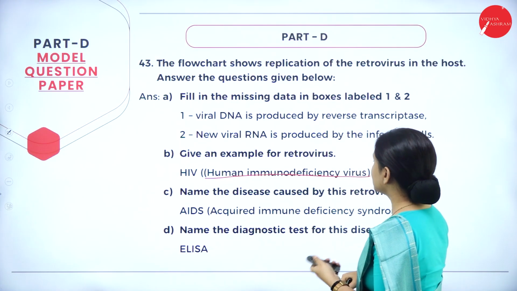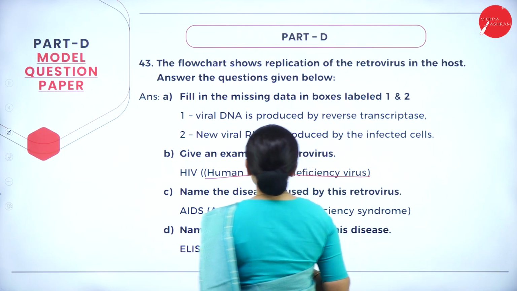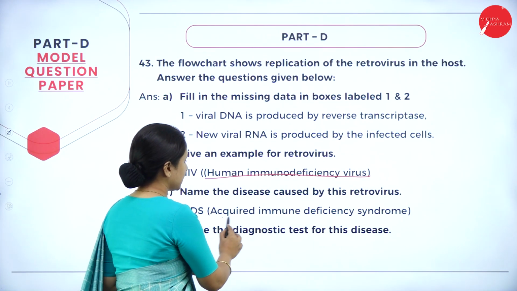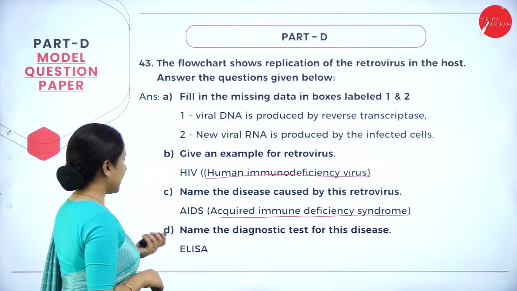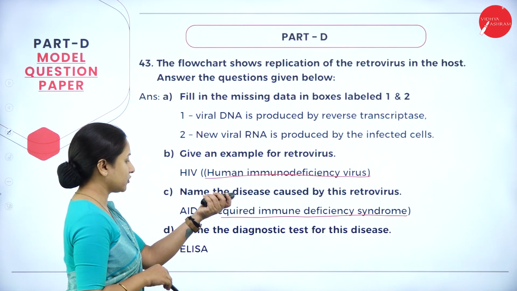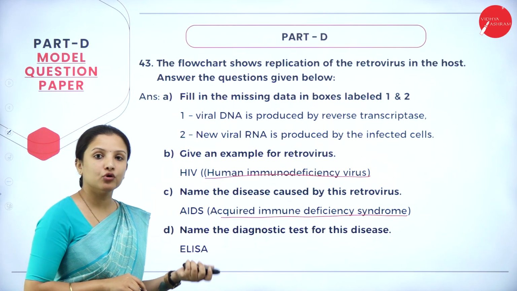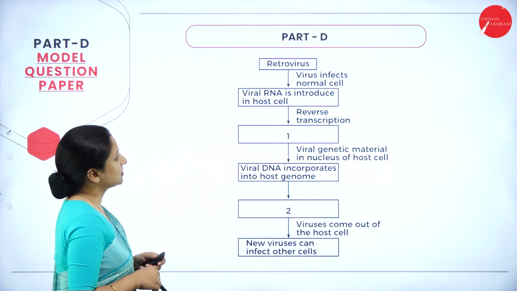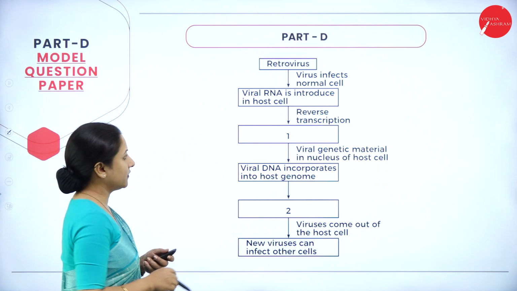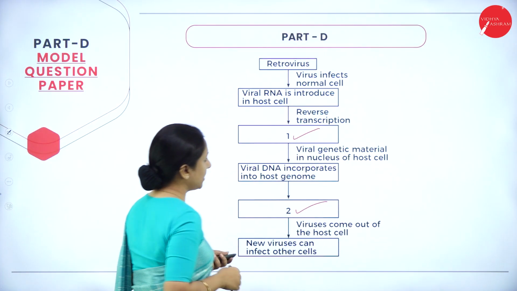Next is, name the disease caused by this retrovirus. The disease caused by this retrovirus is acquired immunodeficiency syndrome, which we commonly call AIDS. Next one, name the diagnostic test for this disease. It is ELISA, that is enzyme linked immunosorbent assay. So this is the actual table that is given, where 1 and 2 have been left blank.